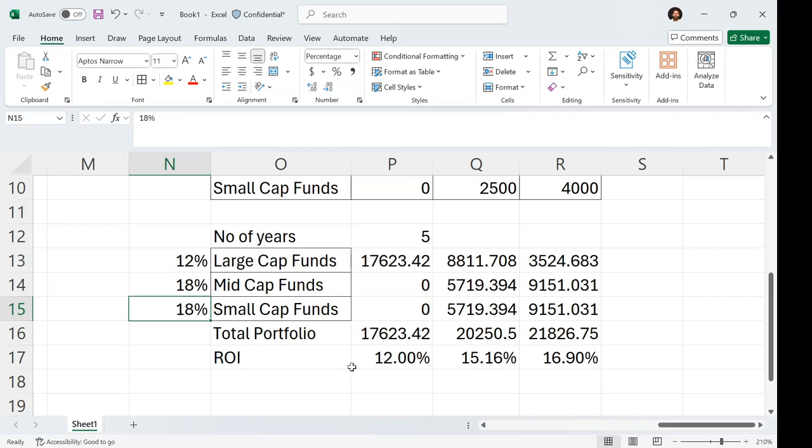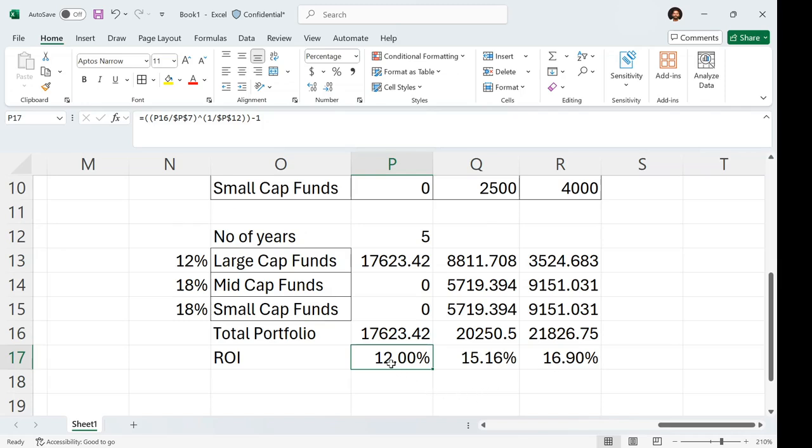The return on investment is 12% per annum. In scenario 2, the investment was 10,000, and after 5 years it is around 20,000, which is around 15% growth rate. In scenario 3, a 10,000 investment will give us around 22,000, which is around 17% growth rate.